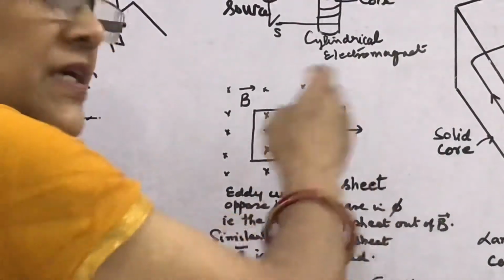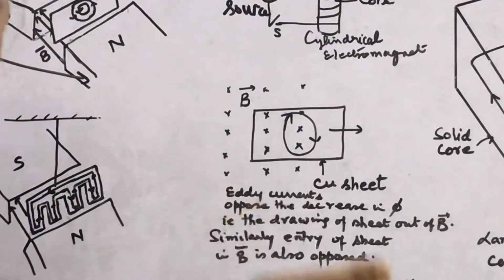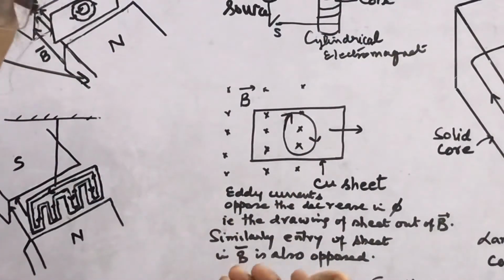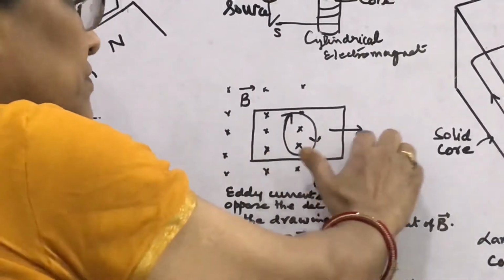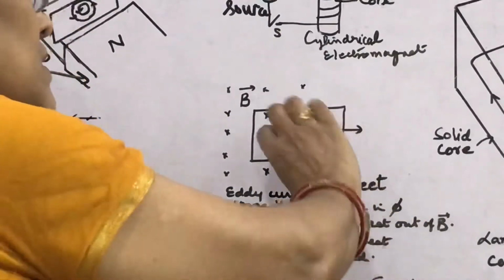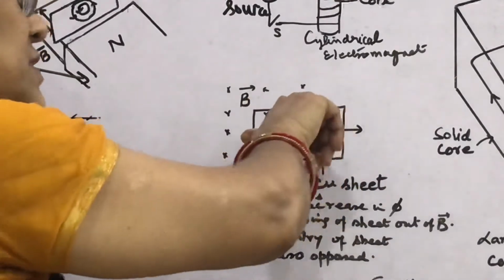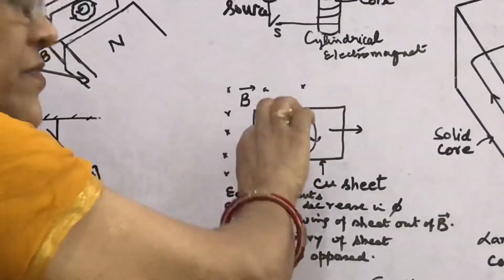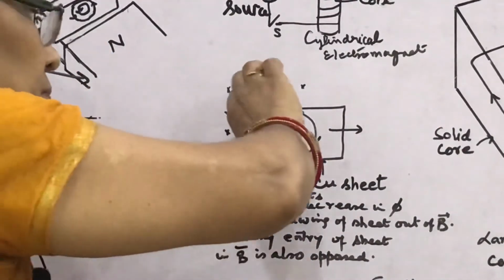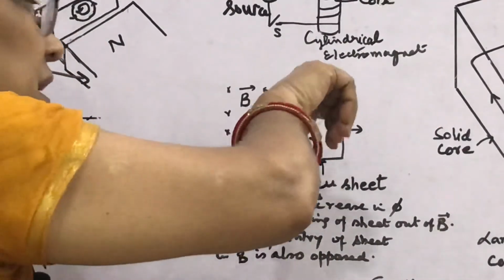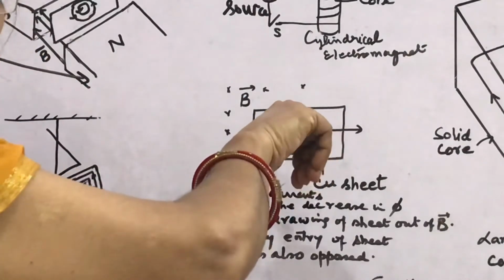Since the flux decreases, the eddy current will tend to increase the flux to oppose the motion. How? Look here, this is withdrawn, then the direction of current is clockwise. Since the cross magnetic field is reduced by withdrawing it, eddy currents are produced to increase the magnetic field.